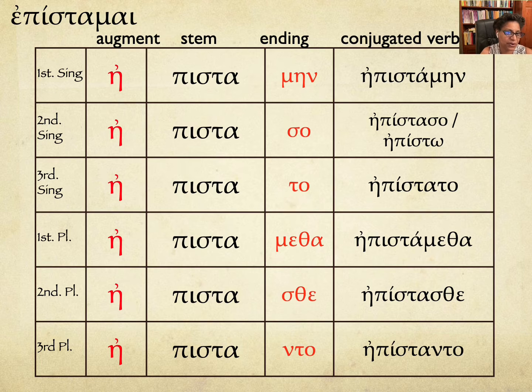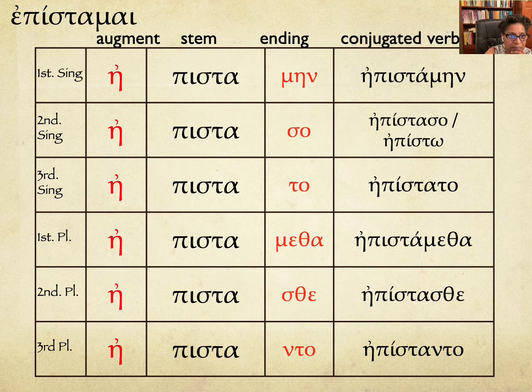Okay, we're going to begin with our new verb, epistamai. And we'll see here, epistamai isn't really epistamai, but it's epistēmi. And so that epsilon is part of the stem. And so when we're going to augment, we lengthen that epsilon to eta, and then we're going to tack the endings on. And notice that we're tacking the endings right onto the stem as if this were a mi verb.